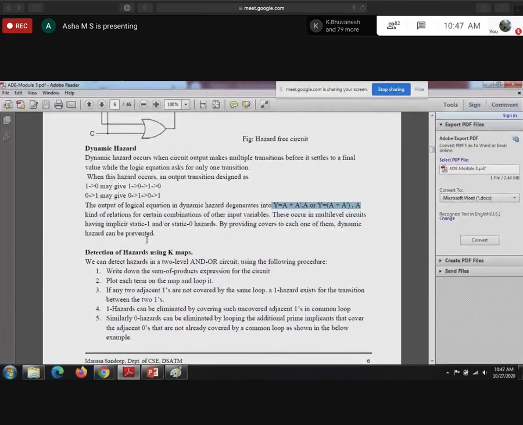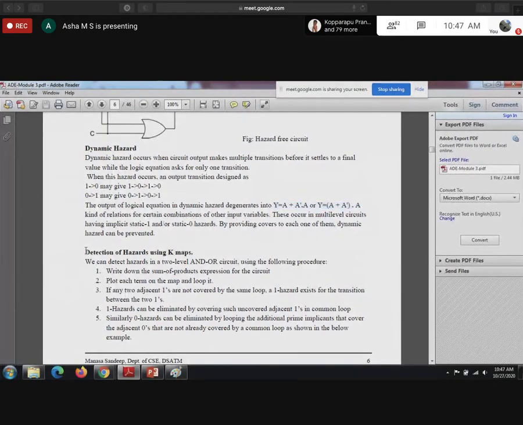This is a combination of both. So dynamic hazard is the combination of both static 0 hazard and static 1 hazard. It occurs multiple times, or in multi-level circuits. So this is the way we are going to do it.